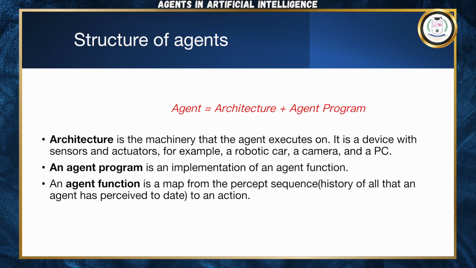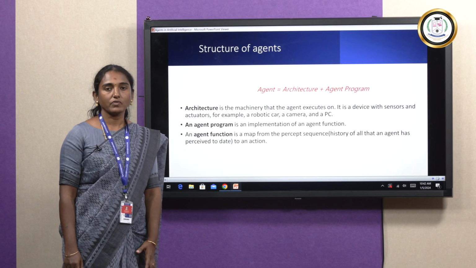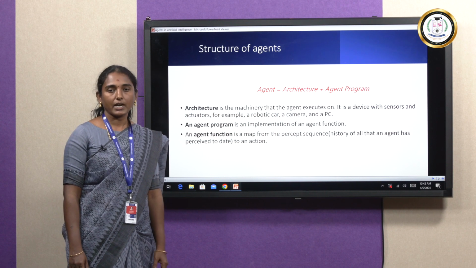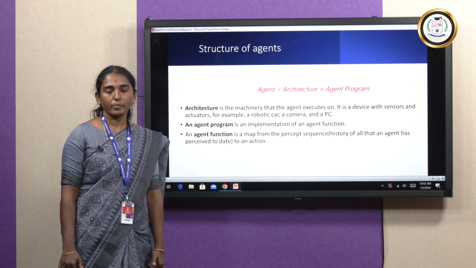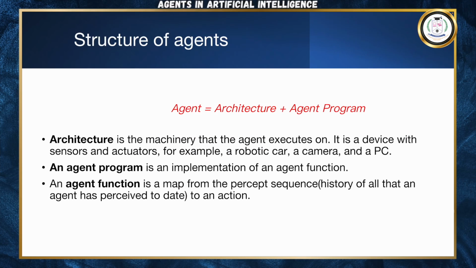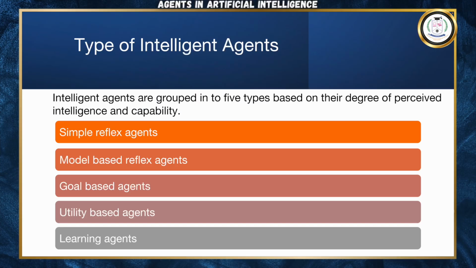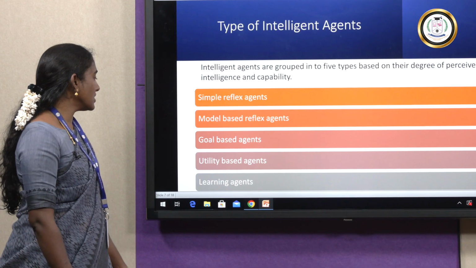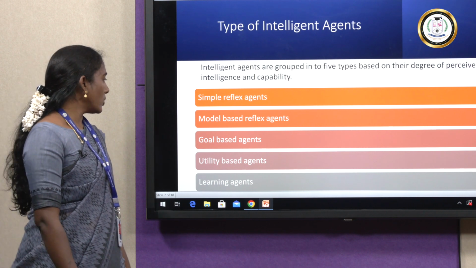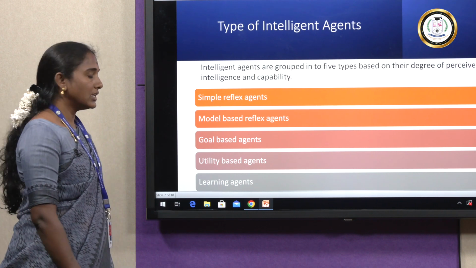Next we see about the structure of an agent. We already know every agent should have historical data information and map it with the current data information of the environment. The agent is a combination of the historical data and current data information, like logical architecture and logical input device. Next, types of intelligent agents. There are 5 types: simple reflex agent, model based reflex agent, goal based agent, utility based agent, and learning agent.